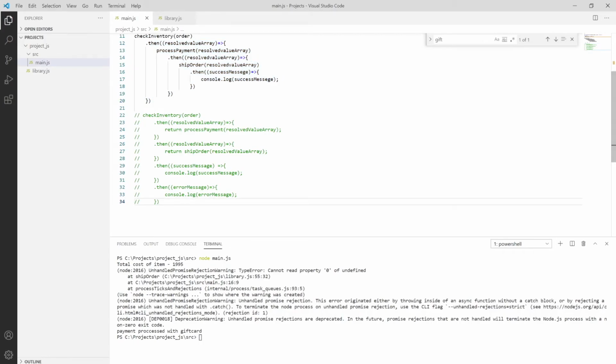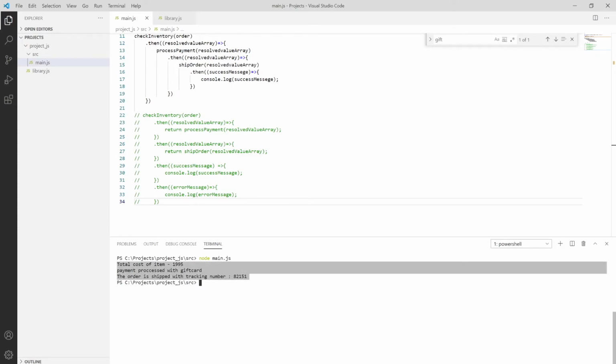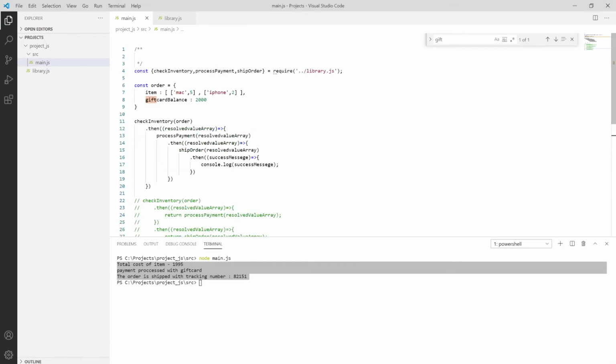Let me clear the console and run it, it will work. Okay, see, it's working. The order tracking number is successful. So that's how you can use the dot then operator, or you can pass multiple promises from one to another. And then let me move on.